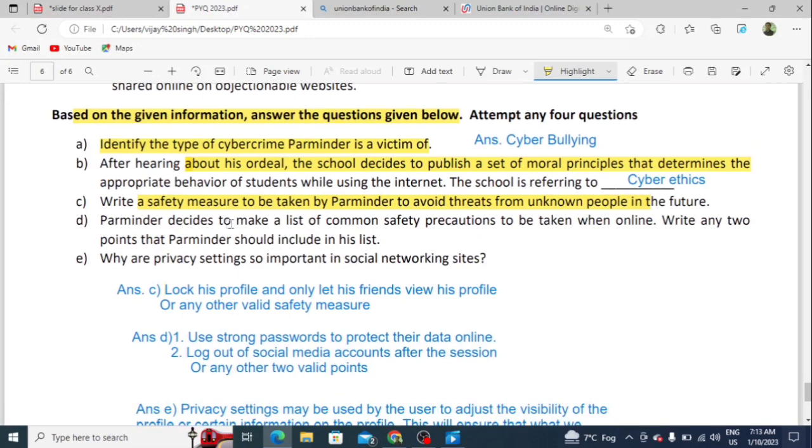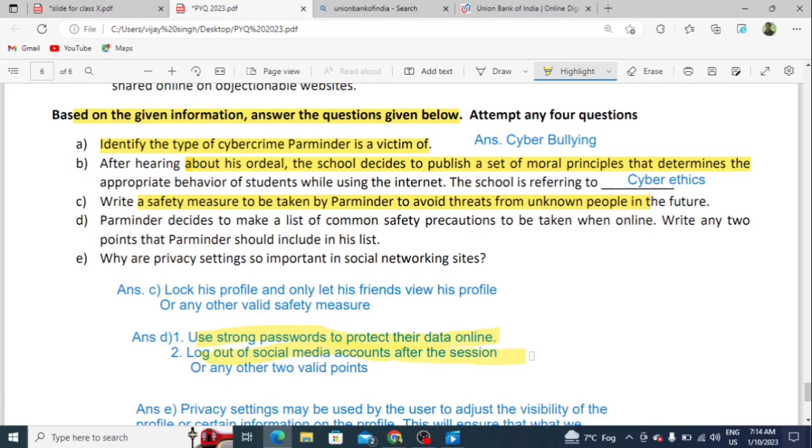Parminder decided to make a list of common safety precautions to be taken when online. Write any 2 points that Parminder should include in his list. Students, if we are using any websites, we have to use very secure methods and strong passwords, so that a strong password can't be cracked. The first point is to use a strong password to protect data online and log out of social media accounts after sessions.